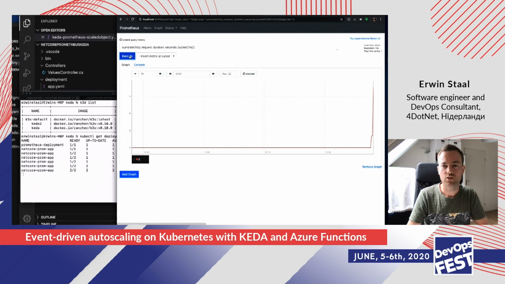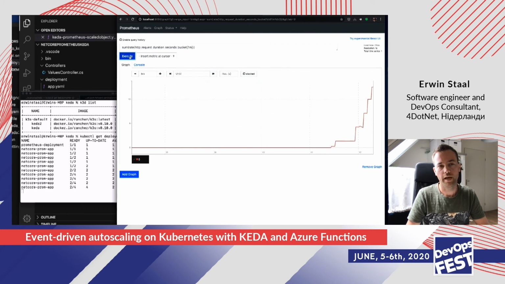If we look at the graph over here, we can also see that requests are coming in, and it's going up, and up, and up. KEDA continually reads the metrics there, every 5 seconds really, because that's what I've specified here. And it will scale your application based on that particular metric.